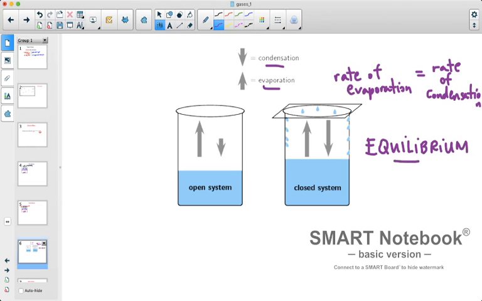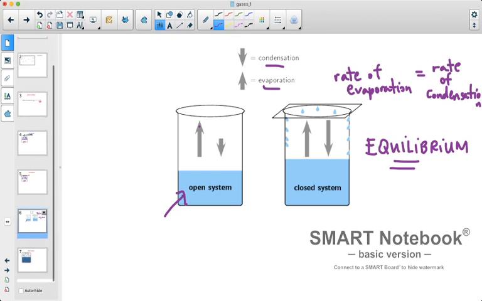And that eventually occurs because of that physical lid or physical barrier. We're not allowing things out, but also not allowing things in. In an open system, since there is nothing to stop the particles or the vapors from leaving, we tend to see a lot more evaporation than we do condensation. So an open system never really reaches equilibrium like a closed system will.